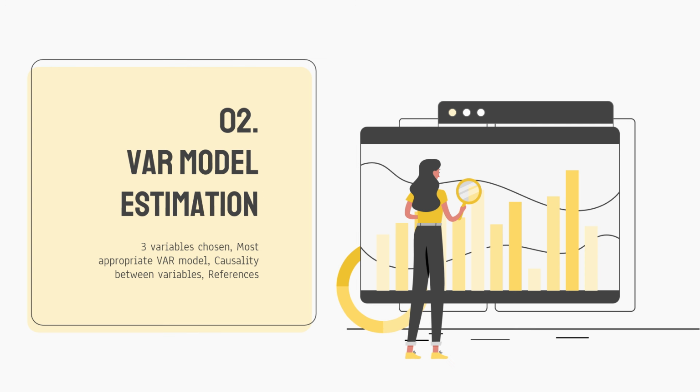Good morning, Doctor. I'm Ho Hui Ying, and now I'm going to do a presentation for our Part 2 assignment, which is Vector Autoregression, VAR Model Estimation. In our assignment, there are 3 variables chosen, which are X, Y, Z, the most appropriate VAR model, causality between variables X, Y, Z, and also references.